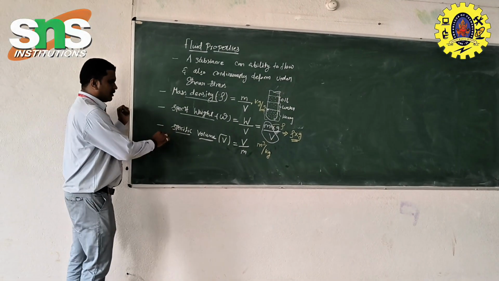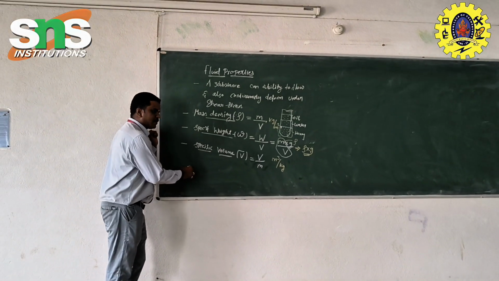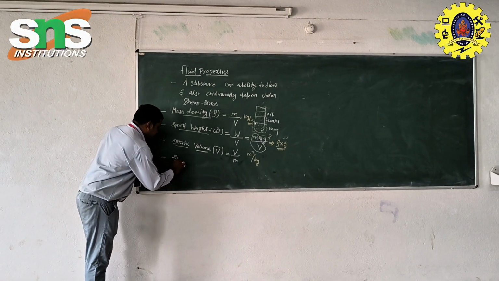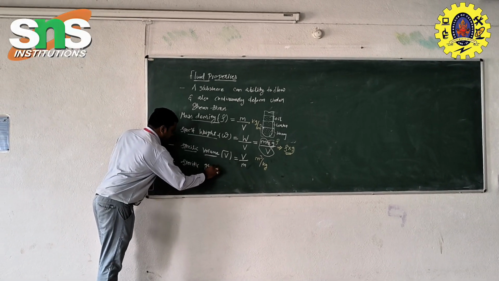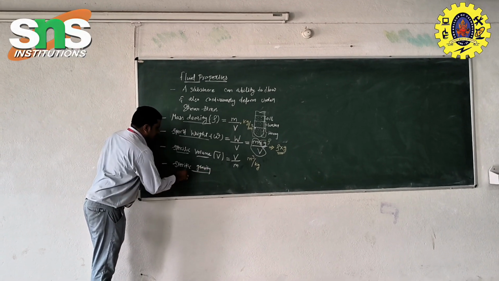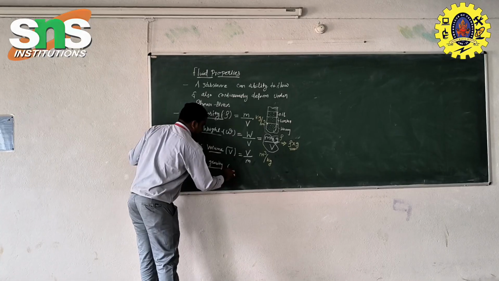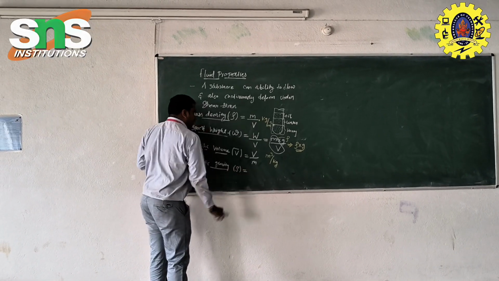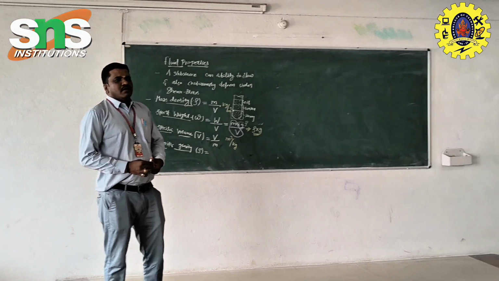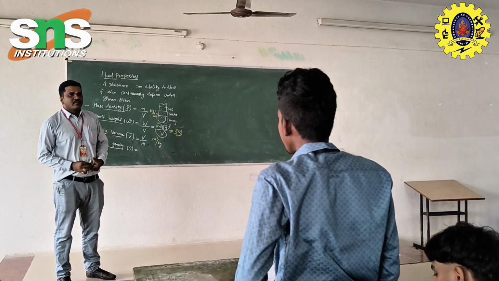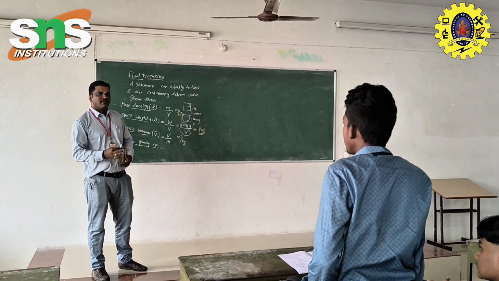After that, what is the next topic? We have already seen specific gravity. What is the notation we are using? Capital S. So what is the specific gravity? Anyone of you? Density of liquid, density of water. Very good.